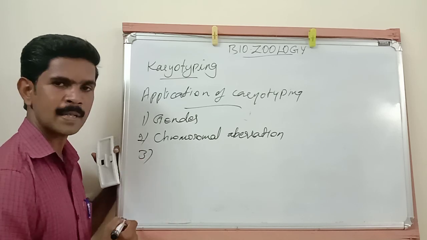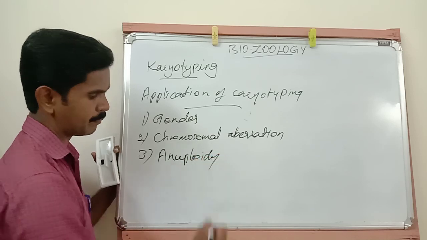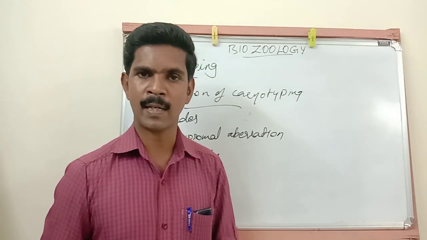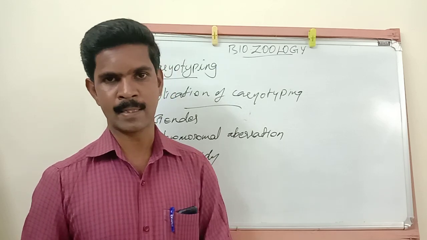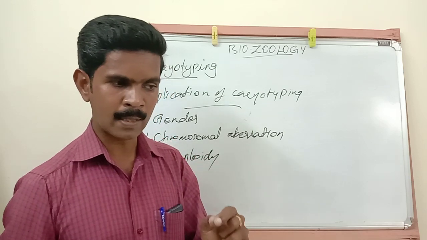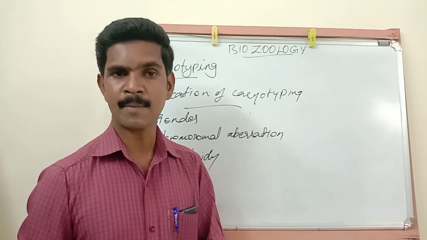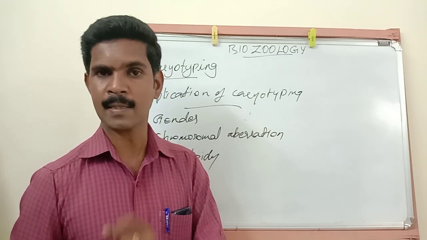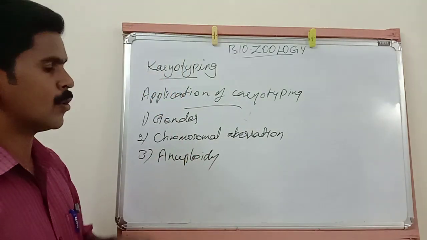Then the third application is aneuploidy. Aneuploidy meaning in some cells, because of a problem during the cell division, one or more chromosomes may be lost or increased. This condition is called aneuploidy. So this type of aneuploidy can also be detected with the help of this karyotyping.